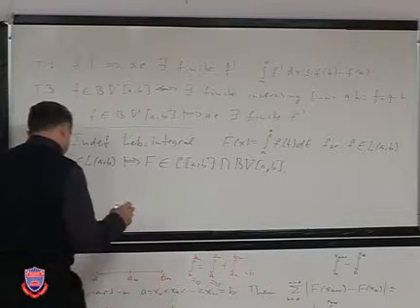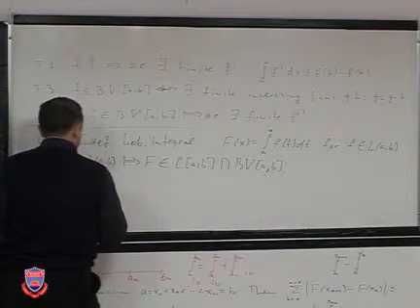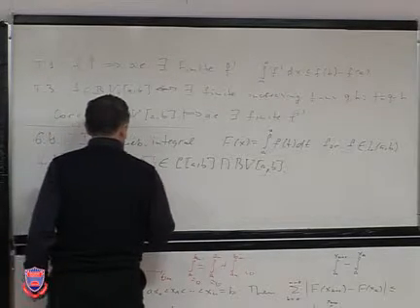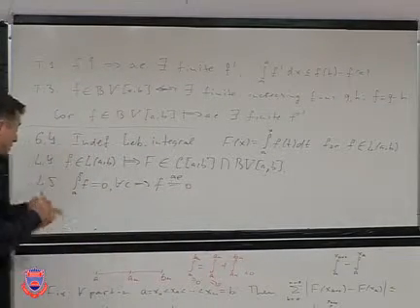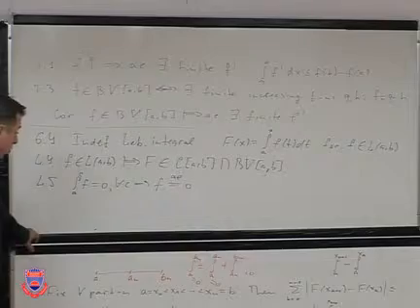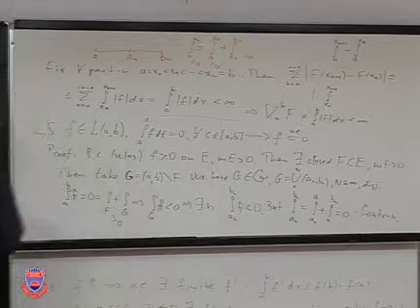We have that if the integral from a to c of f equals 0 for any c, then the function is 0 almost everywhere. So please, your questions about the proof of the last lemma. No questions. Okay.